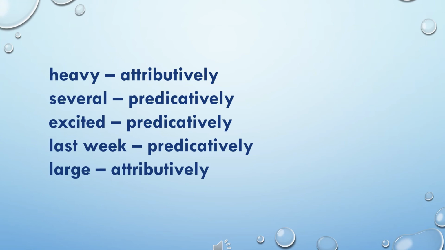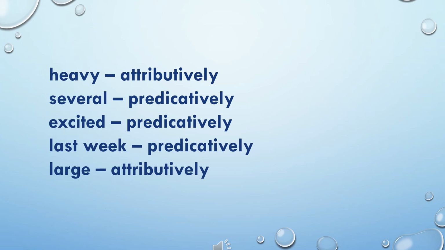In the first sentence, the adjective heavy came before the noun damage, so it is used attributively. In the second sentence, the adjective several came after the verb, so it is used predicatively. In the third sentence, the adjective excited came after the verb, so it is also used predicatively.